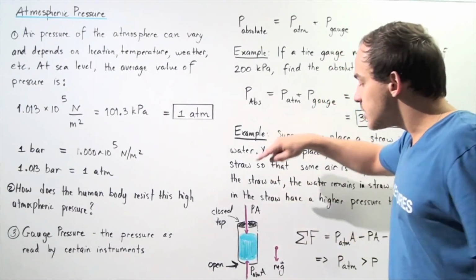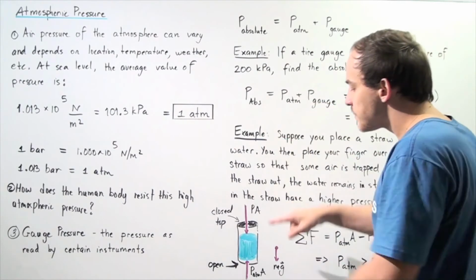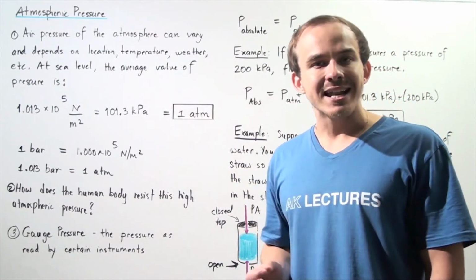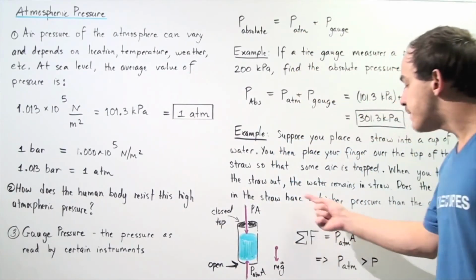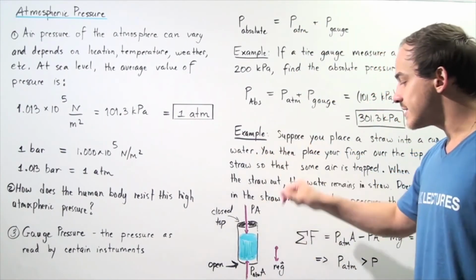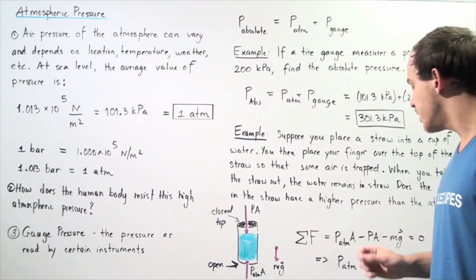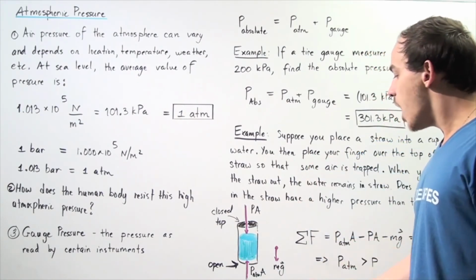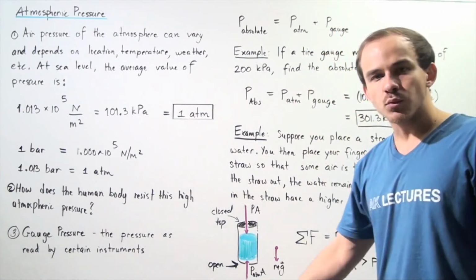And because when we raise our straw the water remains stationary, that means the water is in static equilibrium. So the net force along the y-axis acting on our volume of water has to sum to 0. We choose upward to be positive and downward to be negative.